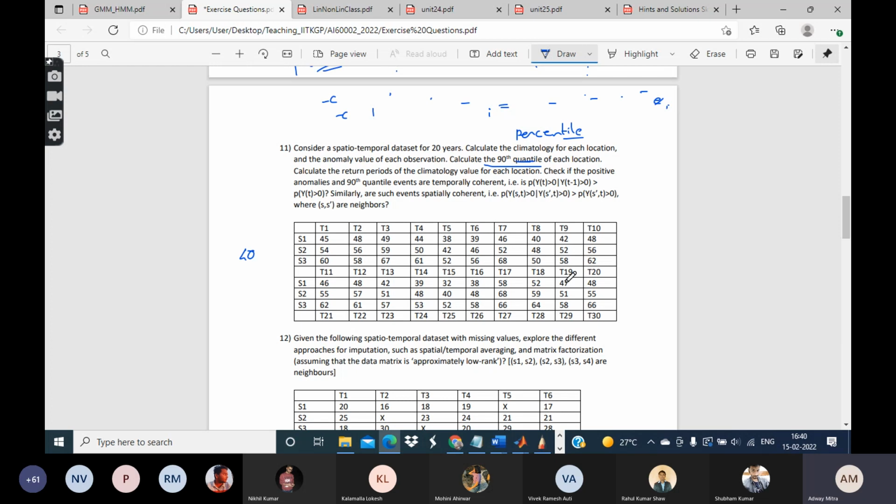So suppose, for location S1, let us try to rank all these things. The smallest value will be, I guess, 32. Next, we have the 38. Here is a 38. Here is another 38. So okay. Next, after this comes 39.